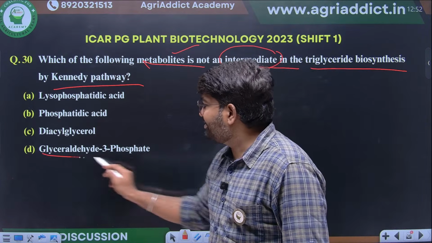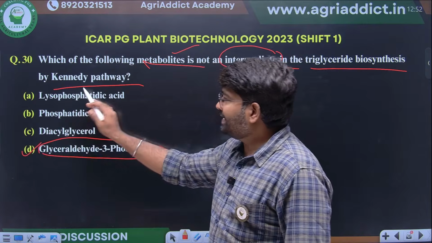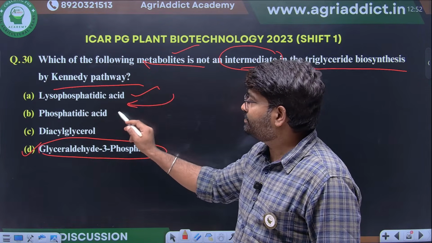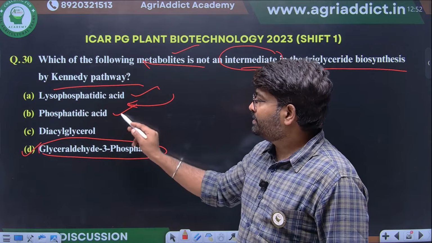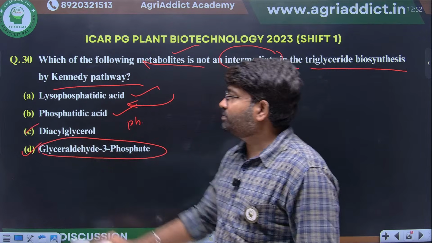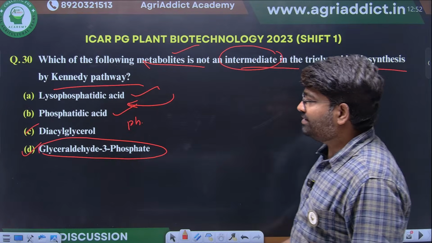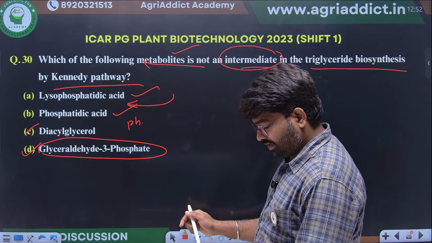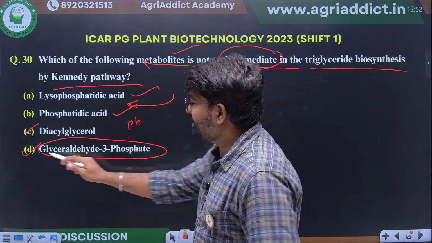Yes, glyceraldehyde 3-phosphate will not come. We know lysophosphatidic acid will come. Here the fatty acyl transferase enzyme will come, that will lead to phosphatidic acid. If phosphatidic acid is treated with phosphatase enzyme, that will lead to formation of diacylglycerol. So the right option, which is not coming in the pathway, is glyceraldehyde 3-phosphate.